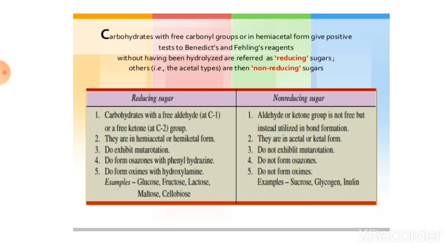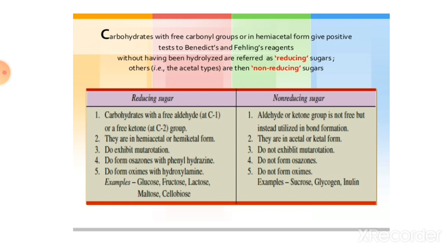Reducing sugars exhibit mutarotation, while non-reducing sugars don't. Reducing sugars form osazones with phenylhydrazine, and non-reducing sugars don't form osazones.